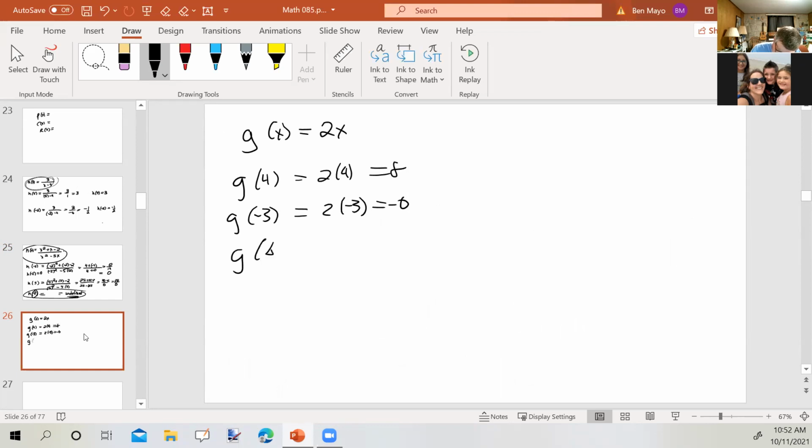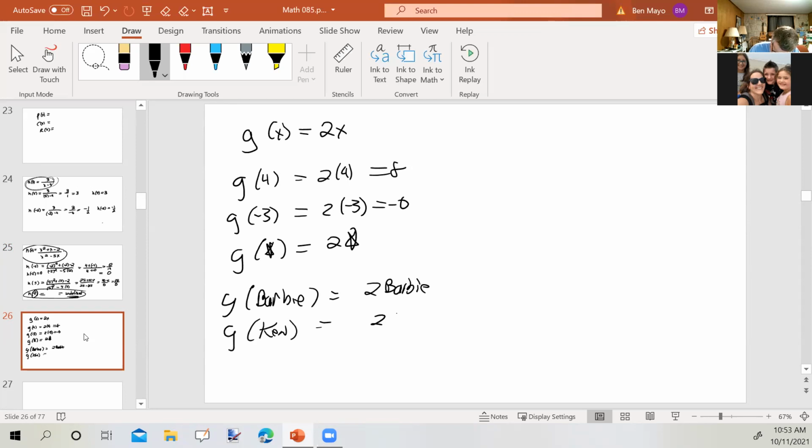How about g of star? Well, that would be 2 times star. How about g of Barbie? That would be 2 Barbie. Or how about g of Ken? We'll bring Barbie and Ken into this. That would be 2 times Ken. So whatever is in here gets put in there.